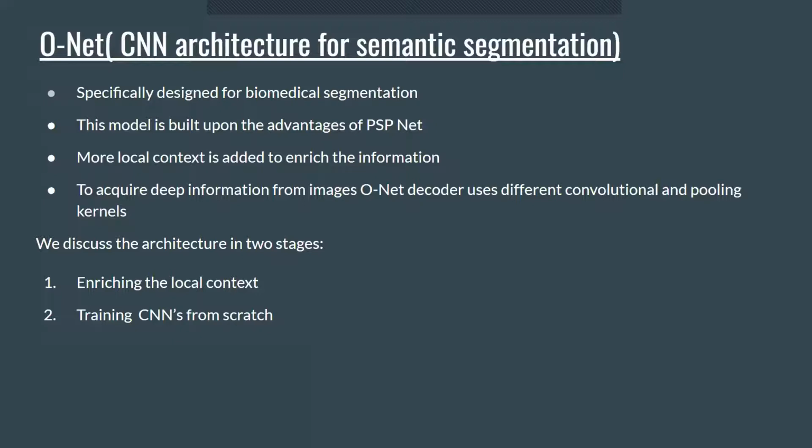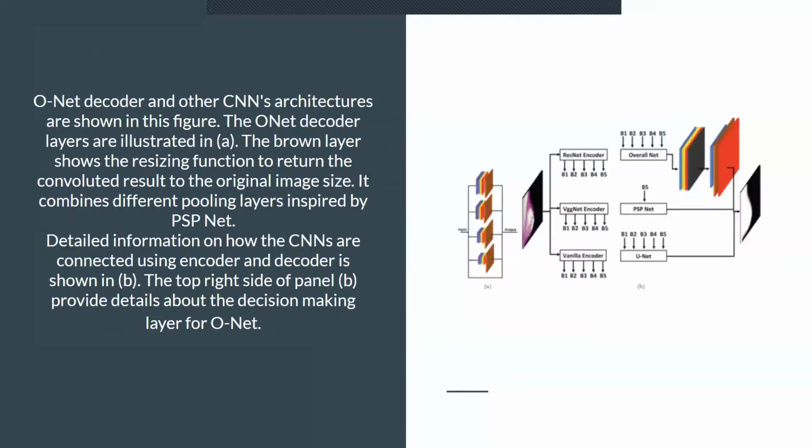It adds more local context to enrich the information required for final segmentation, by considering different encoders and improving the decoder side. The O-Net decoder uses different convolutional and pooling kernels to acquire deeper information from images. We discuss the architecture in two stages. One is enriching the local context, and the other is training CNNs from scratch without using predefined functions.